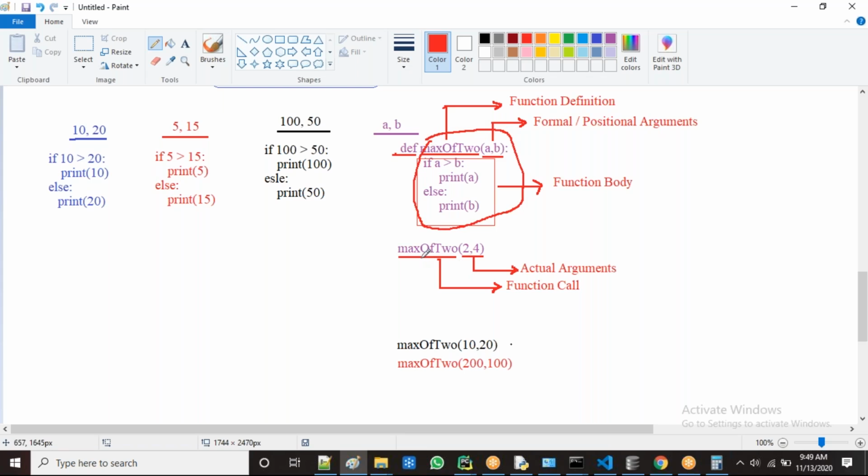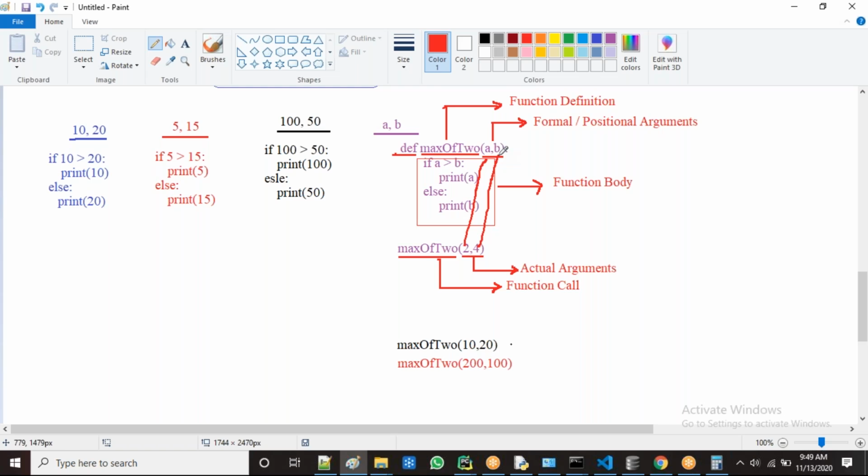I'm taking max of 2, 4. Automatically 2 is assigned to A and 4 is assigned to B. It's clear because with fixed length, first one goes to first one, last one to last one.